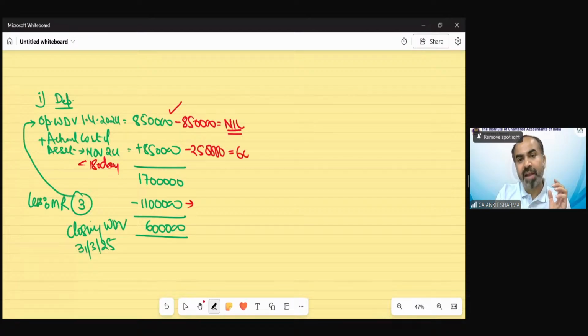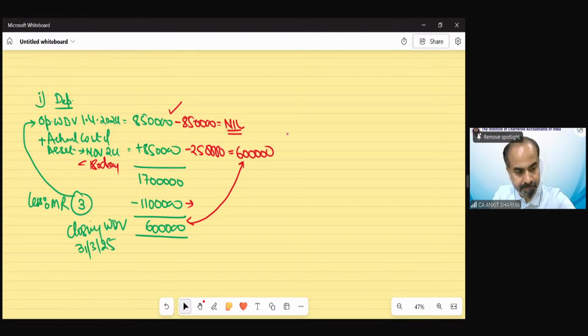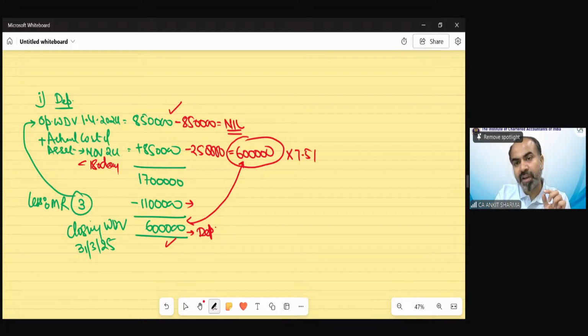So now the machine value left is 6 lakh, and you can see this value and this value will always be the same. So now the value left for the purpose of depreciation belongs to the new asset value. So what would be the depreciation rate? The depreciation rate would be 50% of the normal rate. The normal rate was, of course, 15%. So the depreciation would be 45,000.